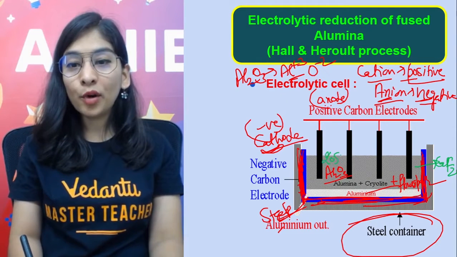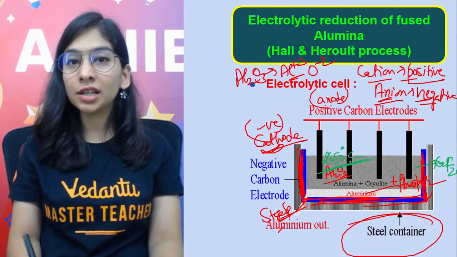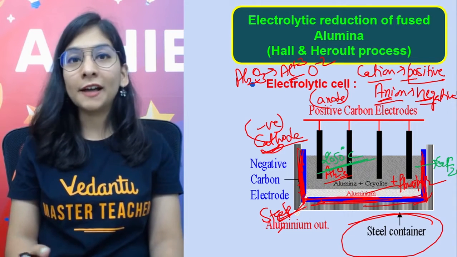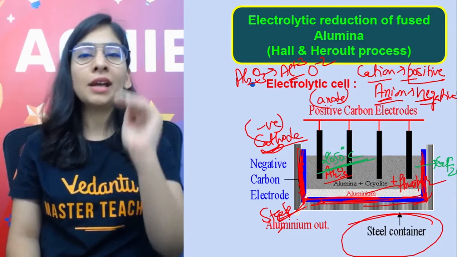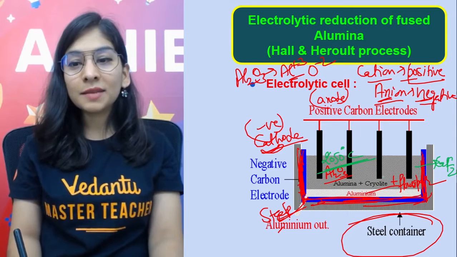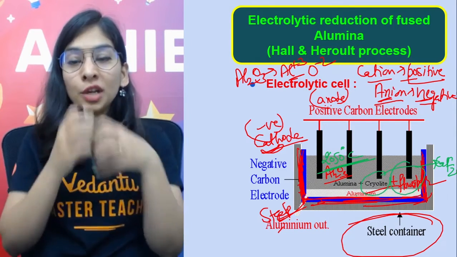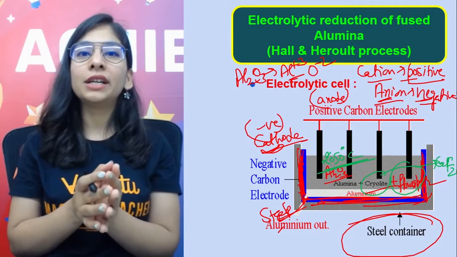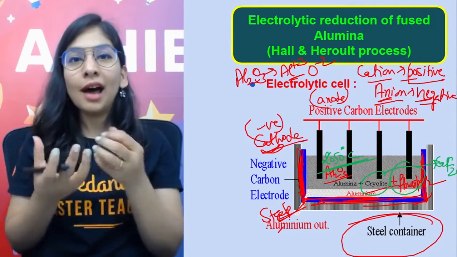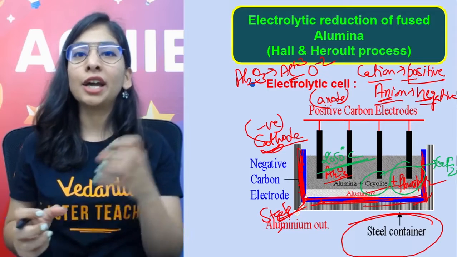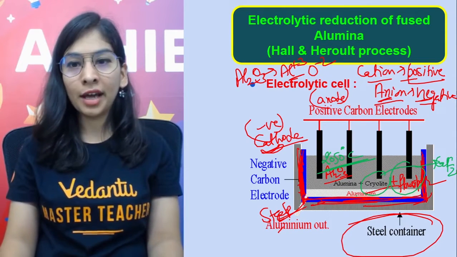Aluminium oxide's melting point is 2050 degrees Celsius. So now it can't conduct electricity at all due to the very high melting point. This mixture can lower the melting point to 950 degrees Celsius. So the fusion point of this mixture is 950 degrees Celsius. So now ions can be totally free and can move towards the respective cathode and anode.